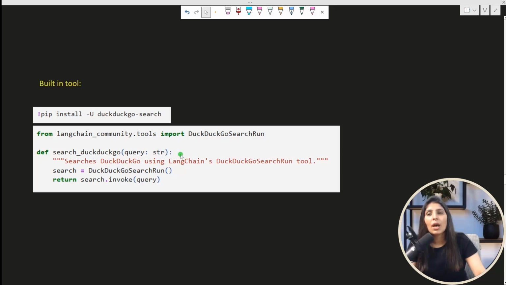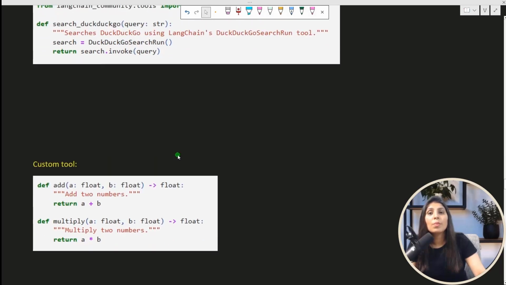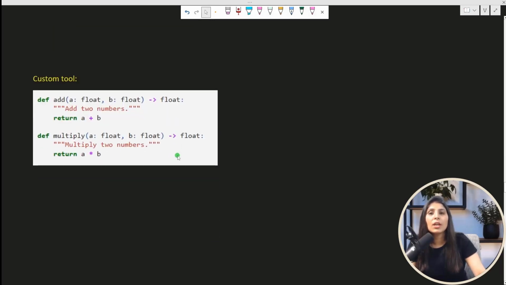But sometimes what happens is you need some tool which is not there. So you want to build your own tool. So we call it custom tools. How can we create our custom tools? See, here I have shown you a simple example. I have shown you two different examples. So this is a Python function. See, tools are functions only.